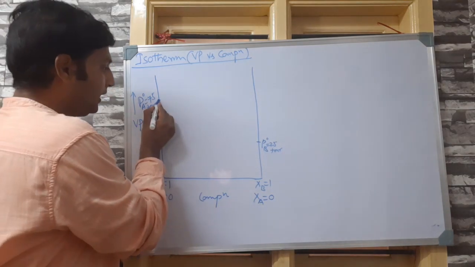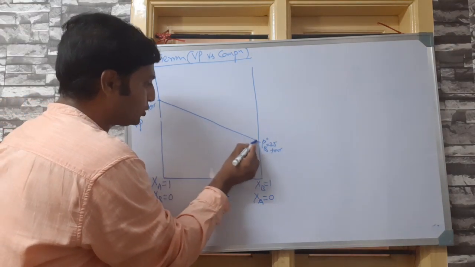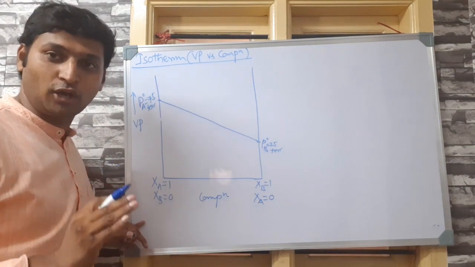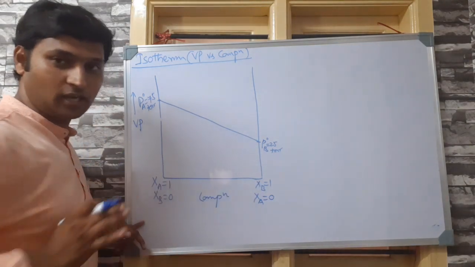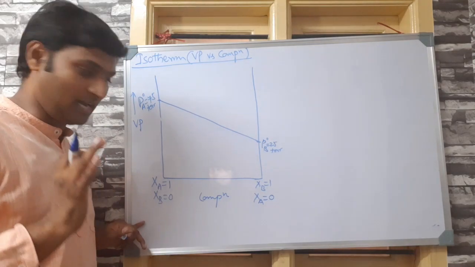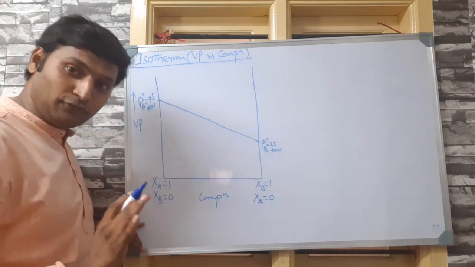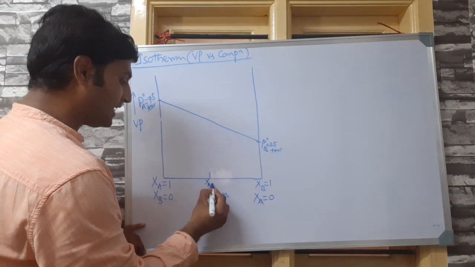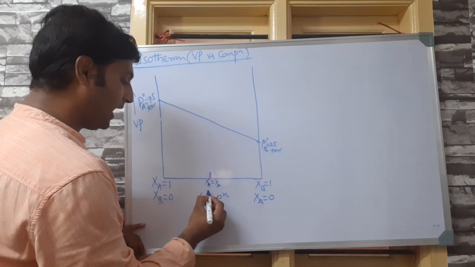So, if I join these two, this curve no doubt represents the vapor pressure of solution varying with composition. Clear?